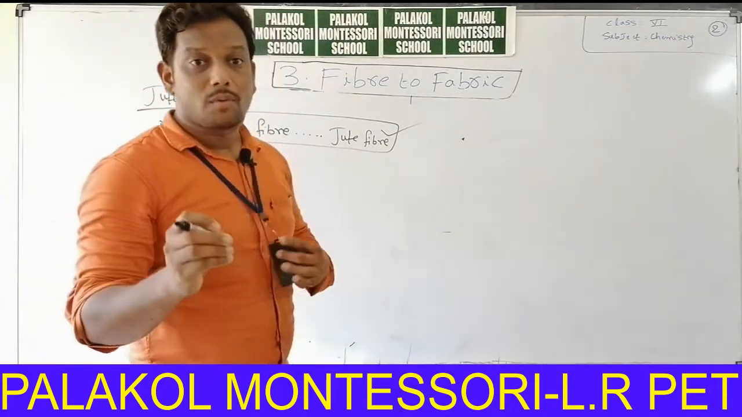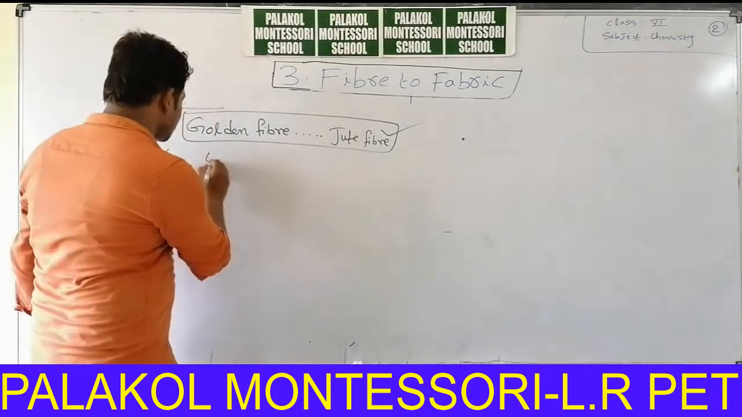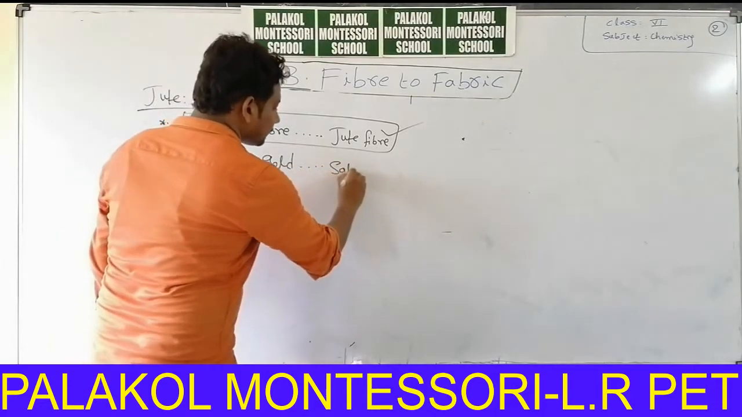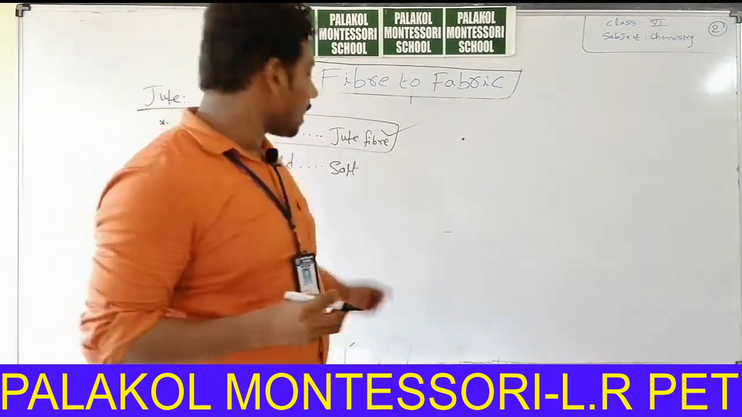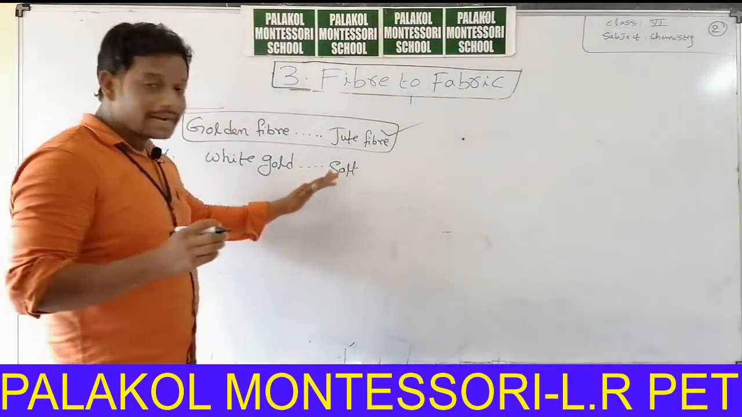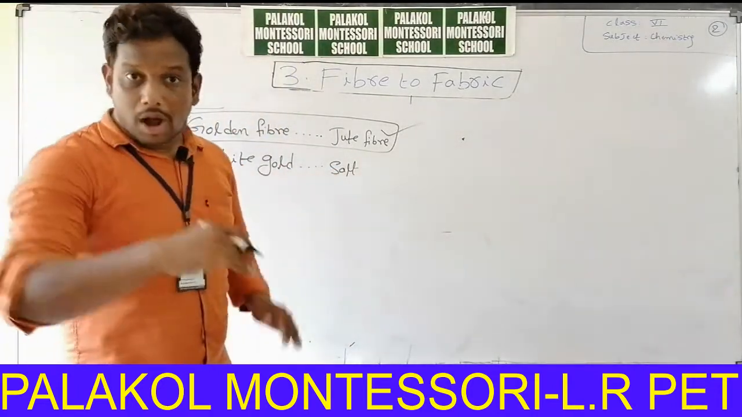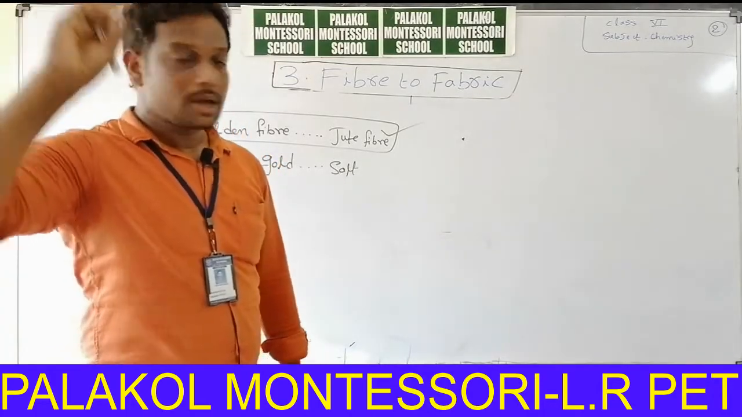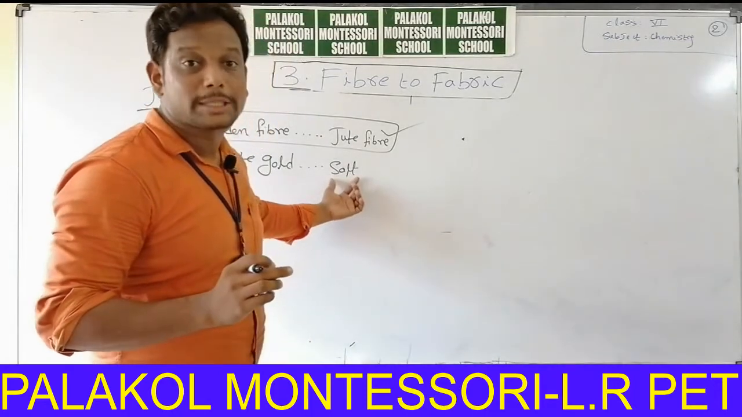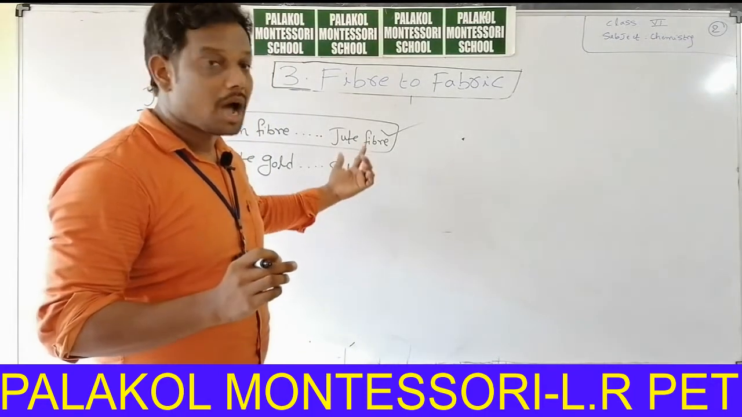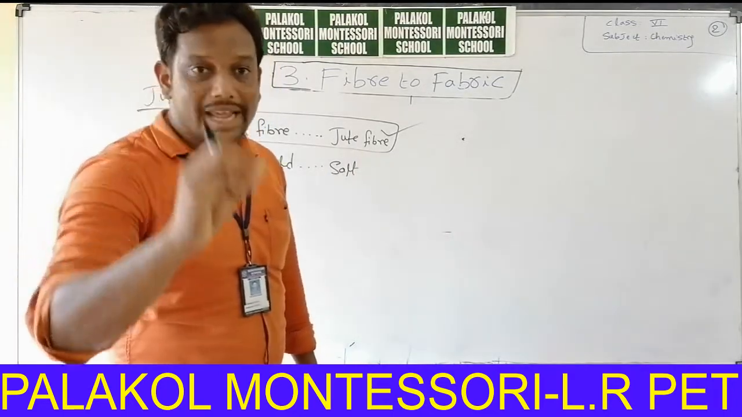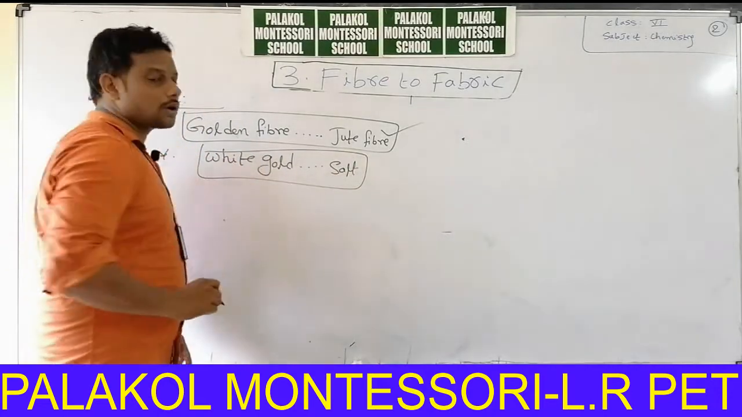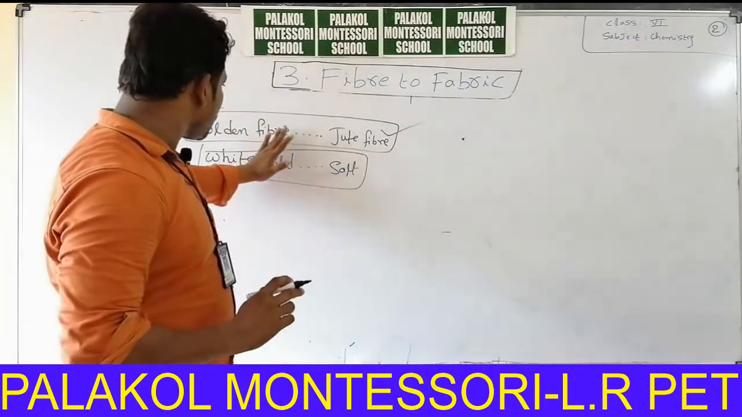Okay, here I will explain another concept. White gold is called salt. Or eating salt, table salt. White gold is called salt. Why? Because it is present in white color. In the Middle Age, before 1500 years, the cost of salt was so expensive. So at that time, people called salt as white gold. So this is about jute fiber.